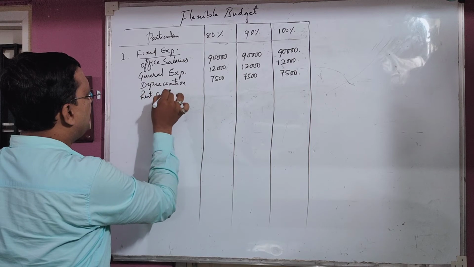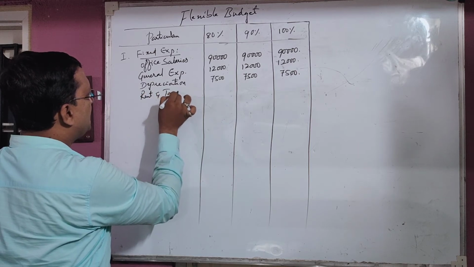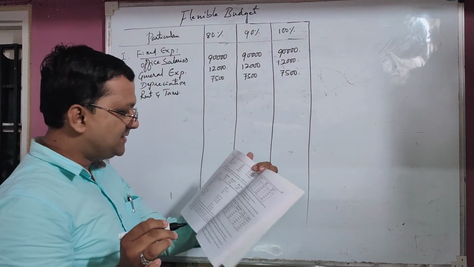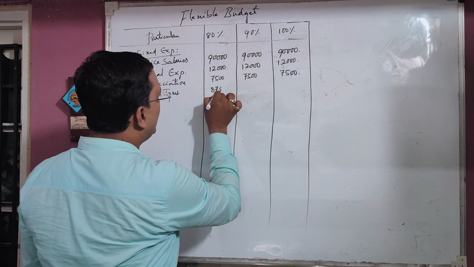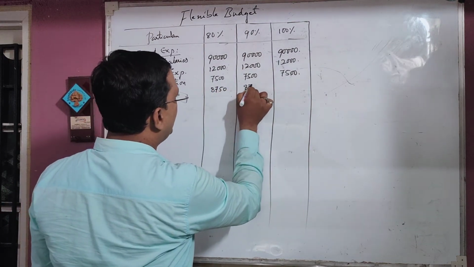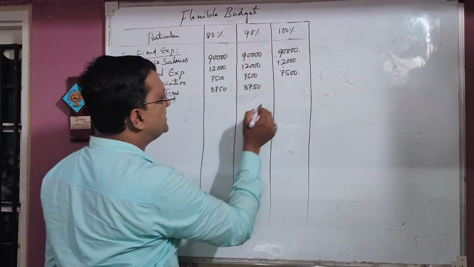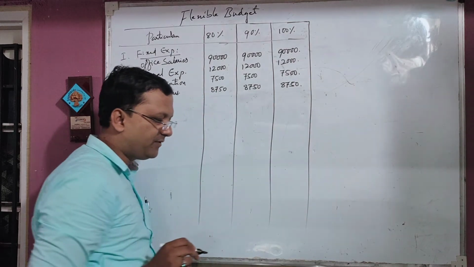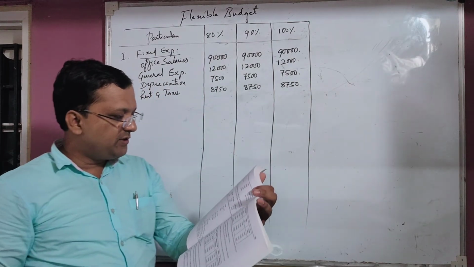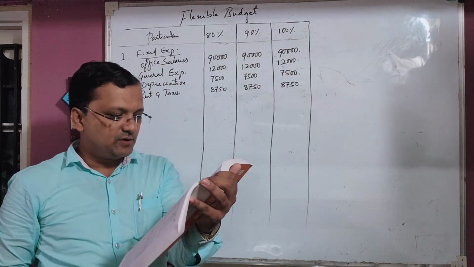Rent and taxes, total amount is 8,750, in the second and last columns also 8,750. Next, come to the next part, selling cost heading.